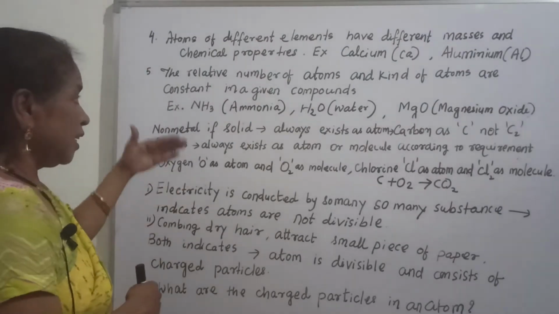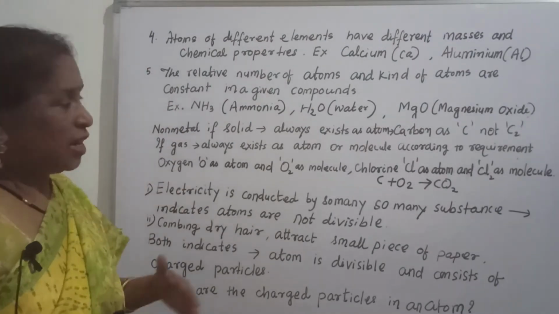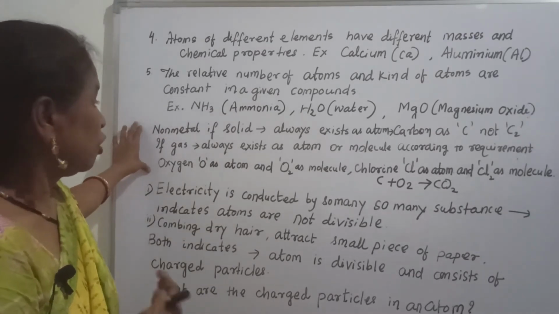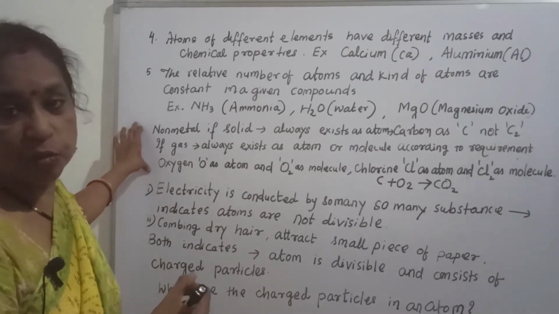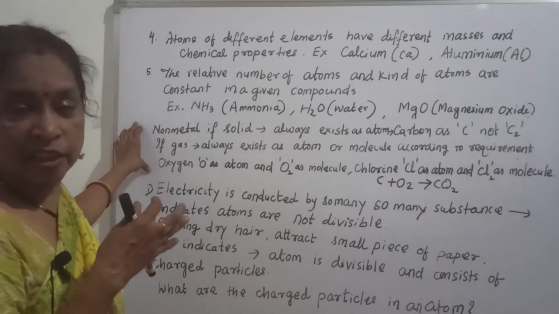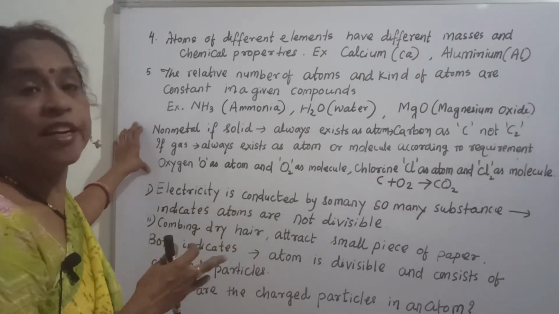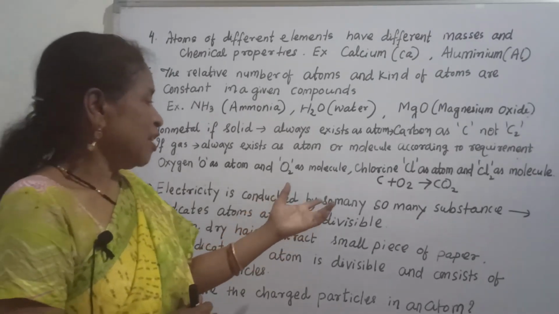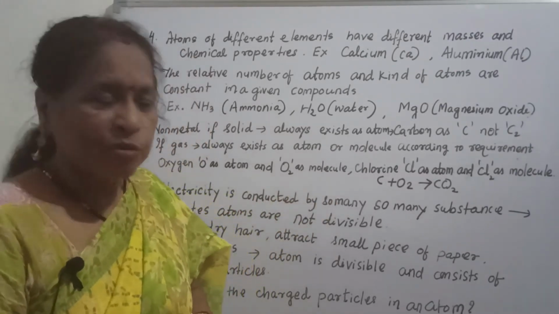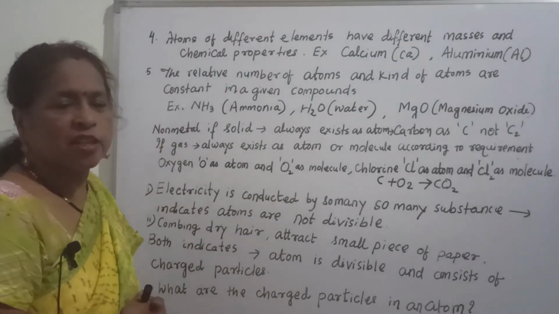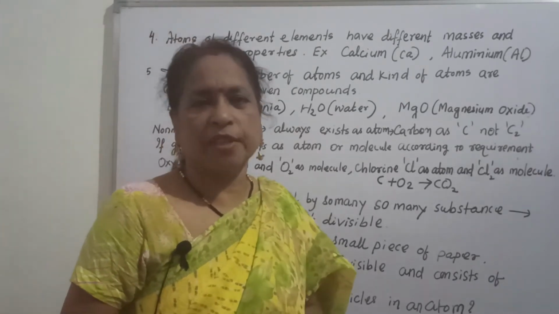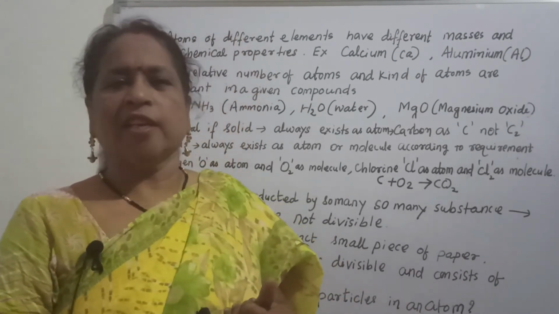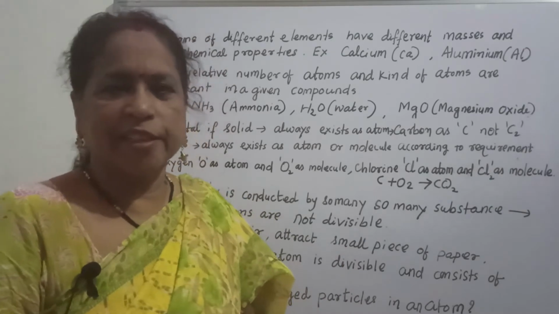Now, these are the 5 postulates, and this is for your extra knowledge. It is very important to know how atoms and molecules should be written in a reaction. Now, electricity is conducted by so many substances. Why does this question come here? What is the meaning? Yes, we know that so many substances conduct electricity.